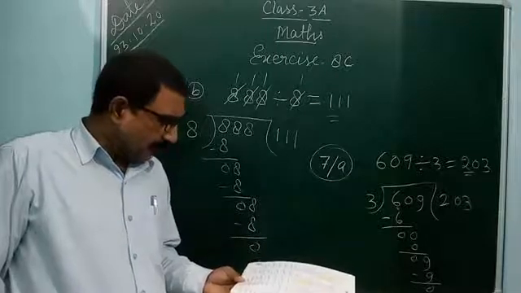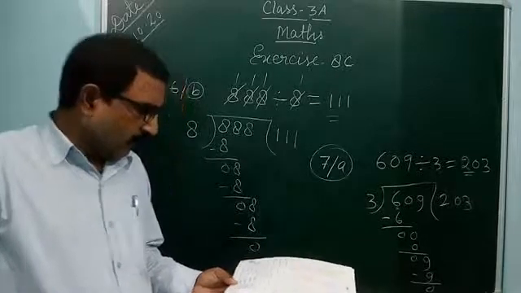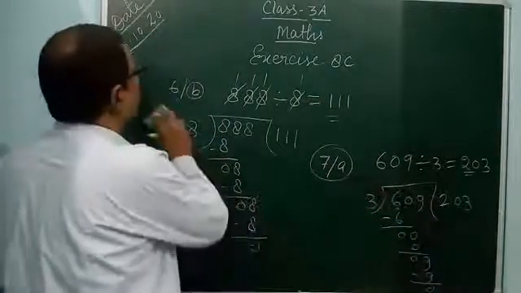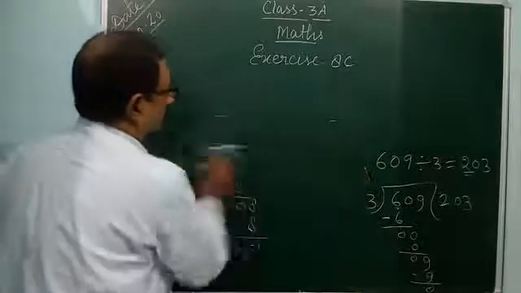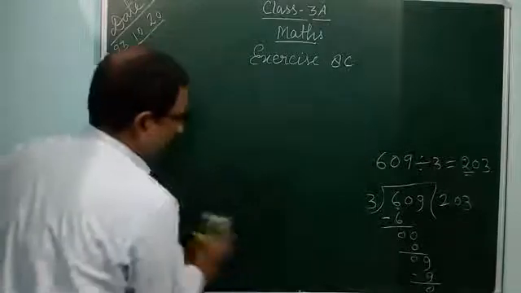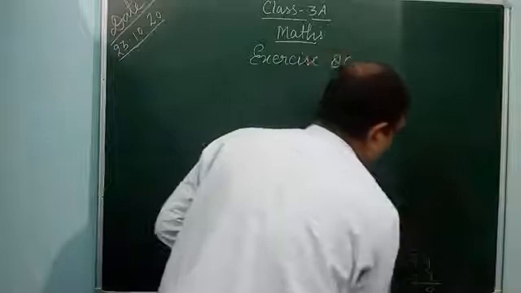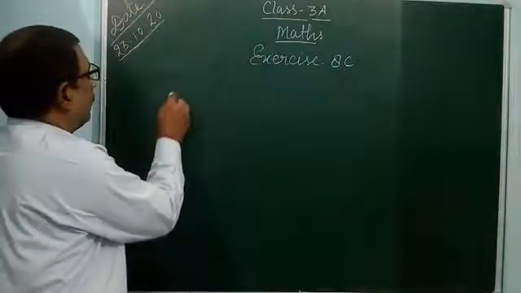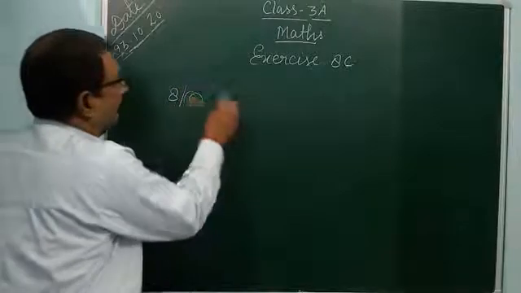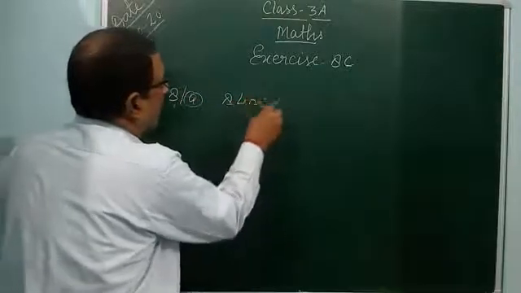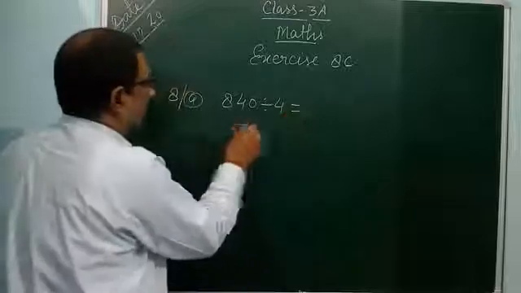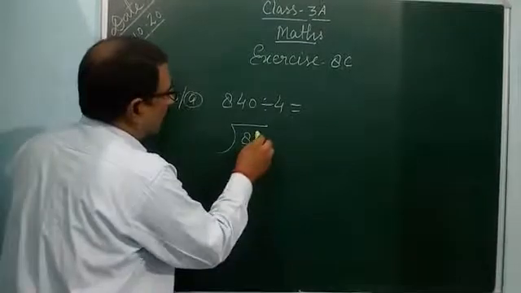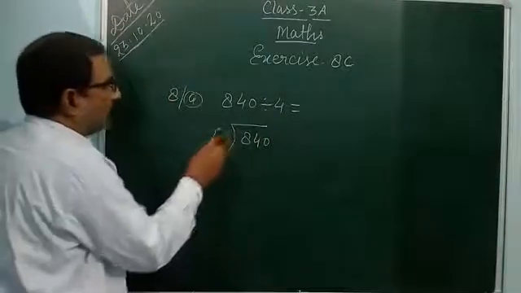After that, question number 8A, 840 divided by 4. 840 is the dividend and 4 is the divisor.